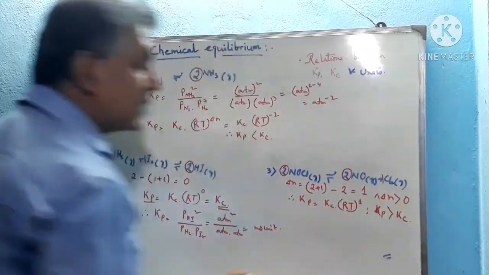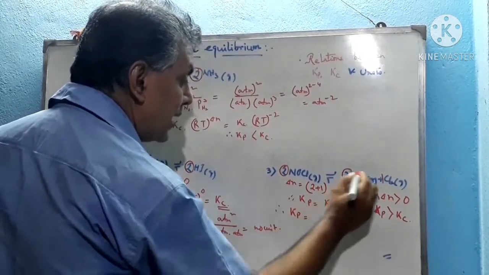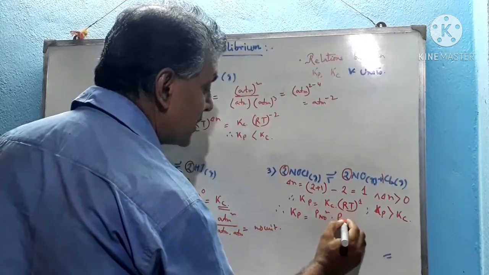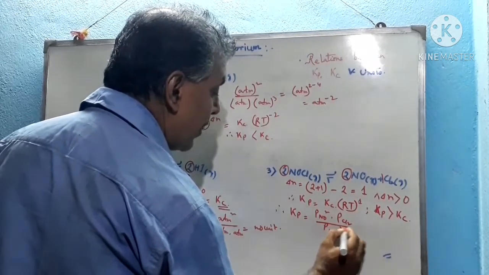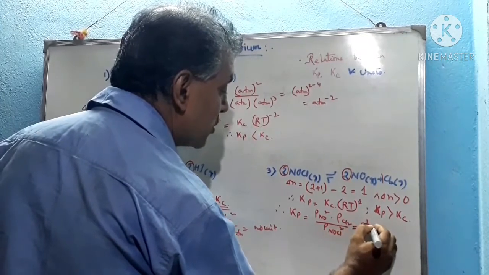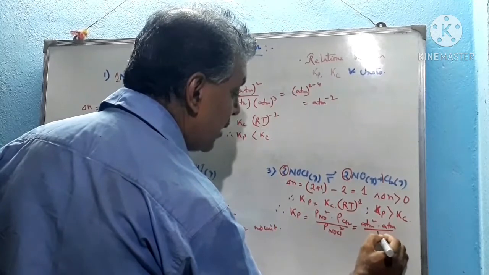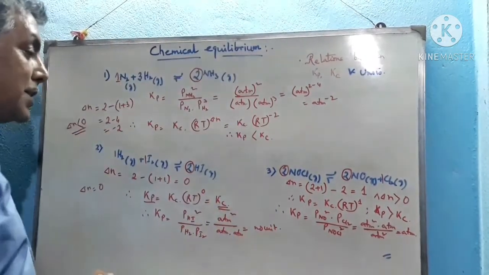In that case Kp is greater than Kc. And the unit of the equilibrium constant can be expressed as partial pressure of NO square into partial pressure of Cl2 divided by partial pressure of NOCl square, and that is equal to atmosphere square into atmosphere divided by atmosphere square. So it becomes atmosphere. So these are the units.